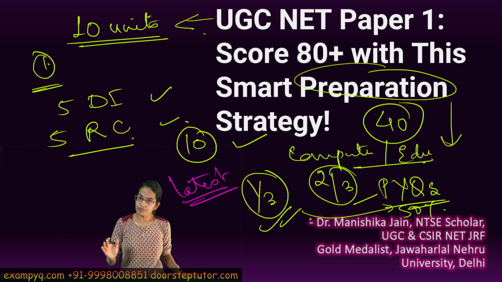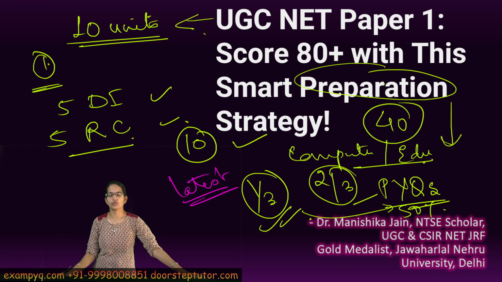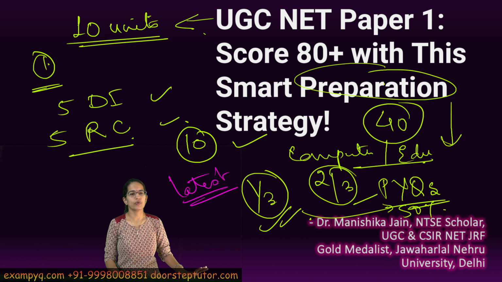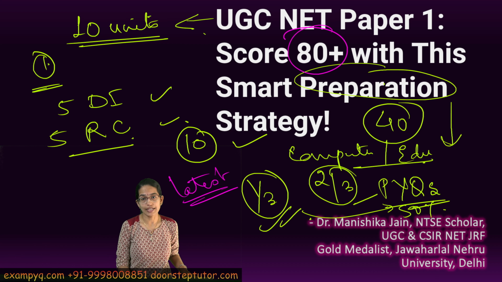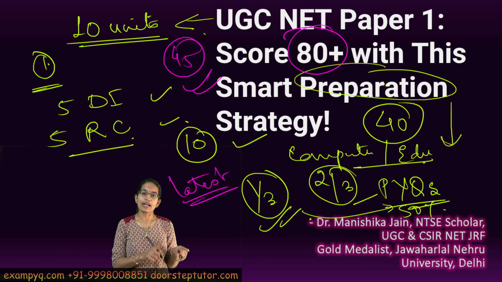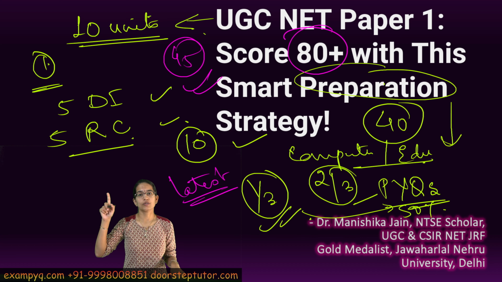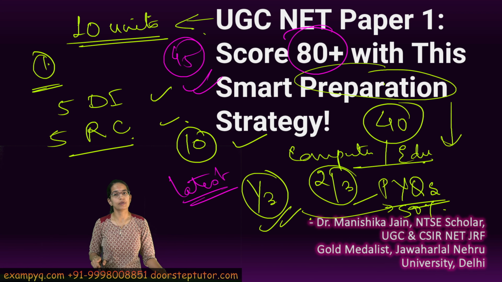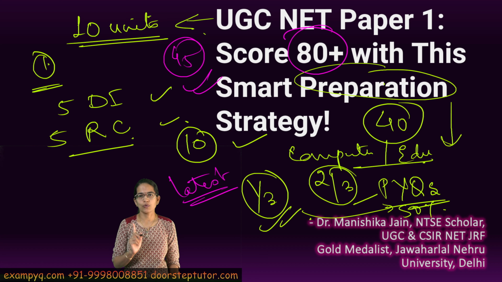If you have time, then practice all of those questions, and if you are done with these 4,000 to 5,000 questions, there is no reason you won't be able to score 80 plus. We have seen students even attempting 45 correct out of 50 in paper 1, and that becomes a determining criterion to achieve JRF even with an average score in paper 2. So very important, don't take paper 1 lightly, since the marks are added.